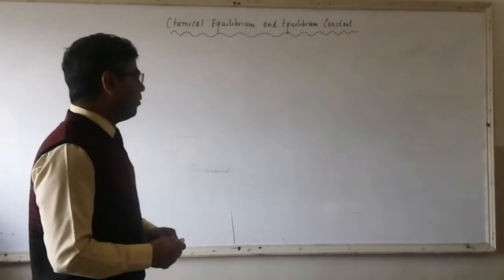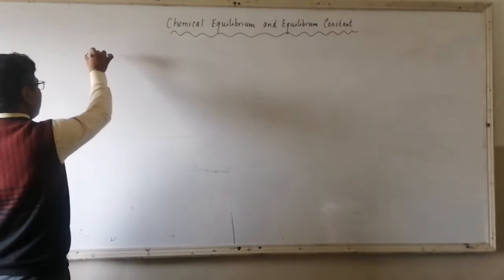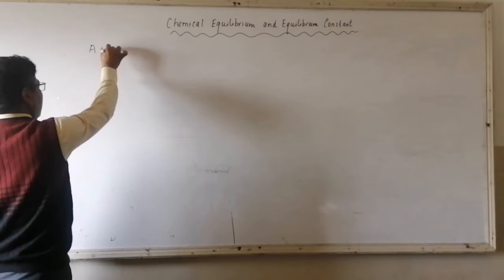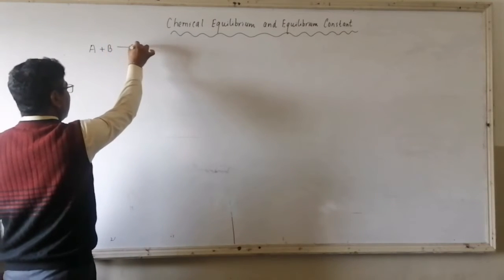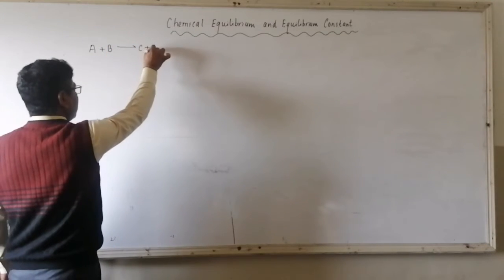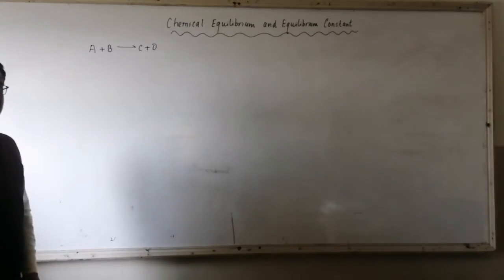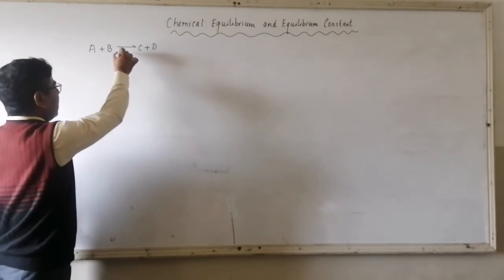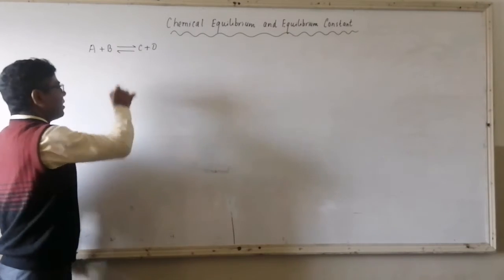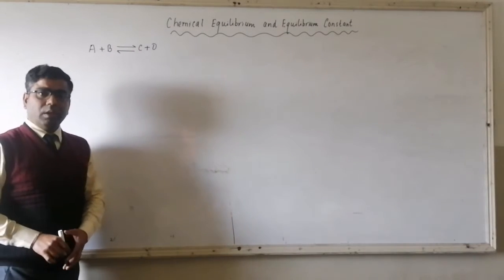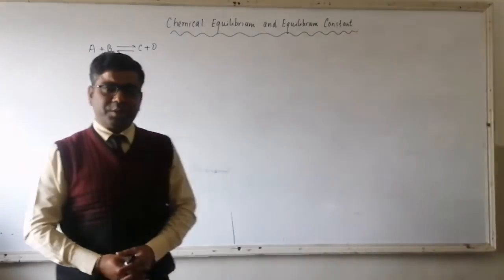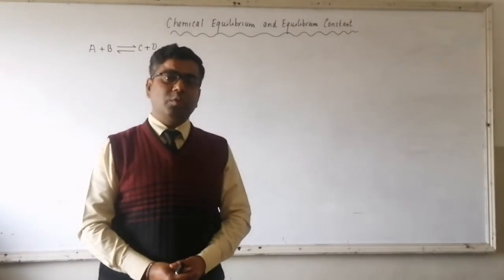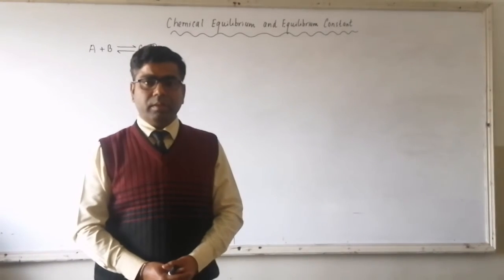So here we can write one reaction like A plus B gives C plus D. After some time, C plus D will also combine to form A plus B. Now, initially in a reversible reaction, the rate of forward reaction is not equal to the rate of backward reaction.